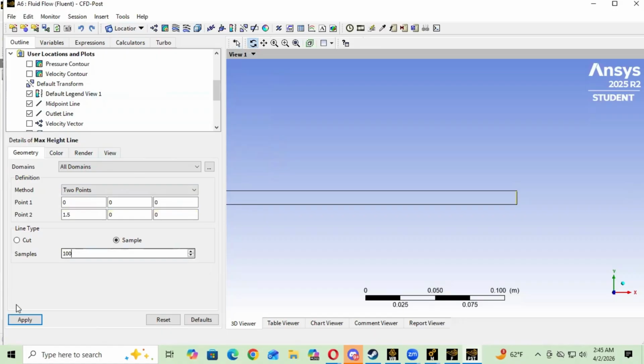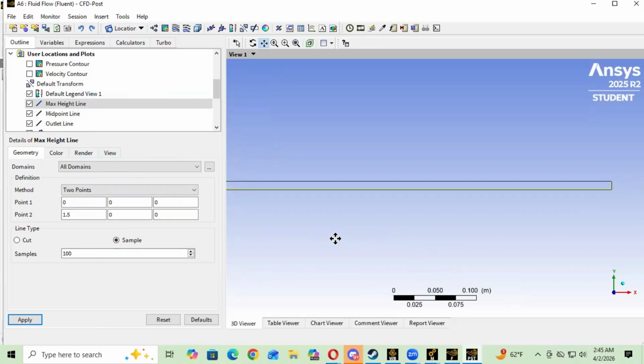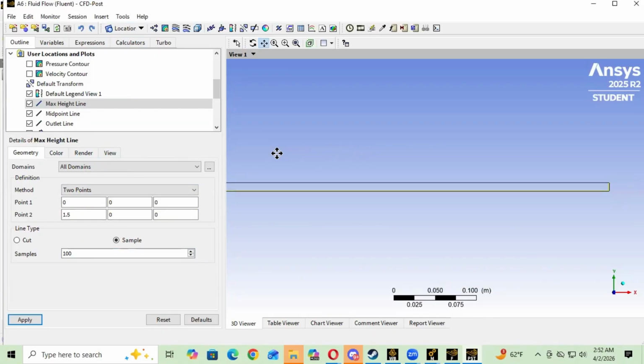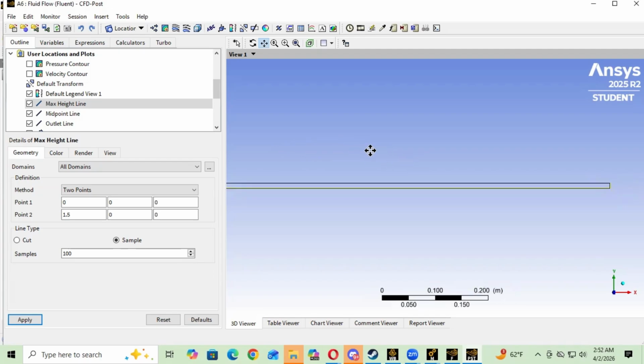Change the samples to 100. We should just see this as a line going down. Yeah, that's fine. We're going to change this later on. We're just going to leave it like that because we don't know where the max height is going to be. Okay, so now we made these three lines: at the midpoint, the outlet, and the bottom for now.